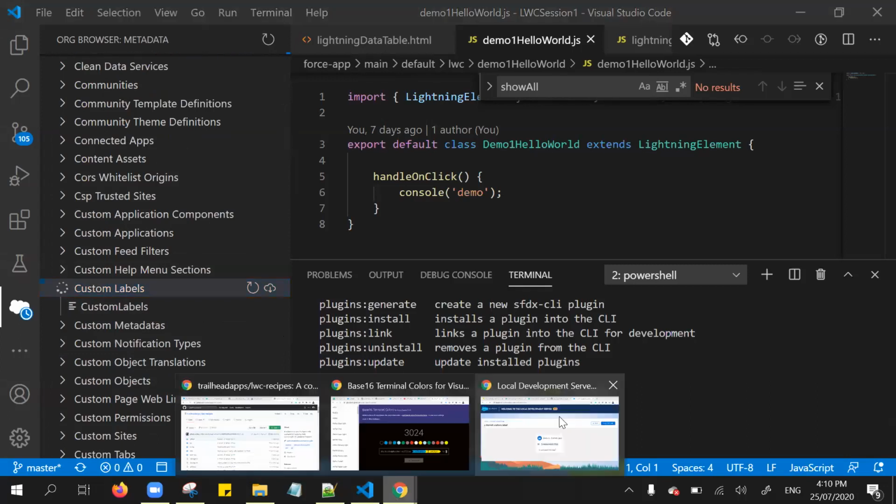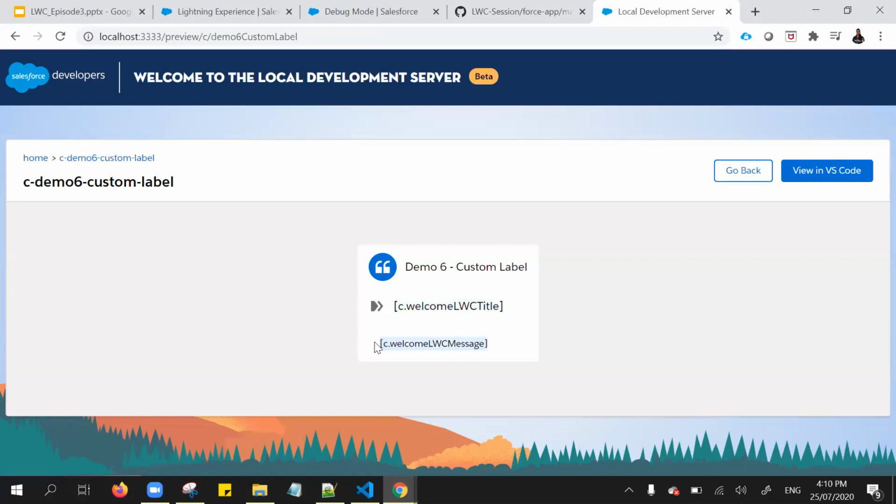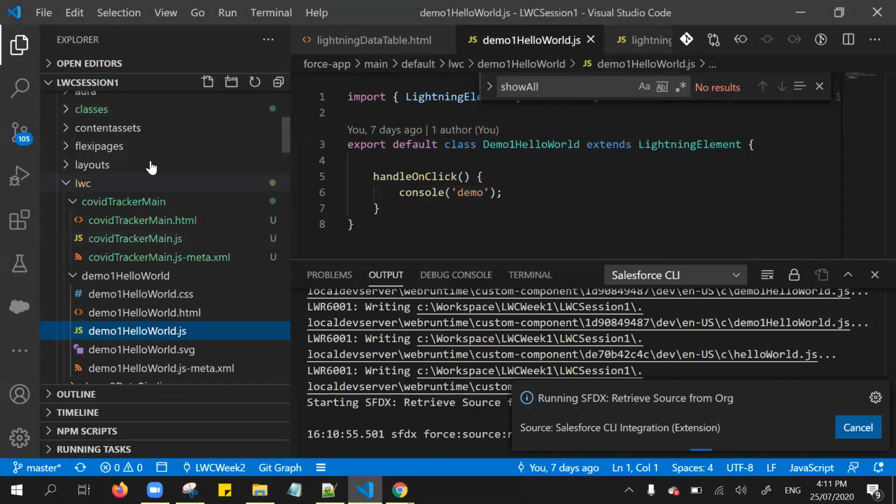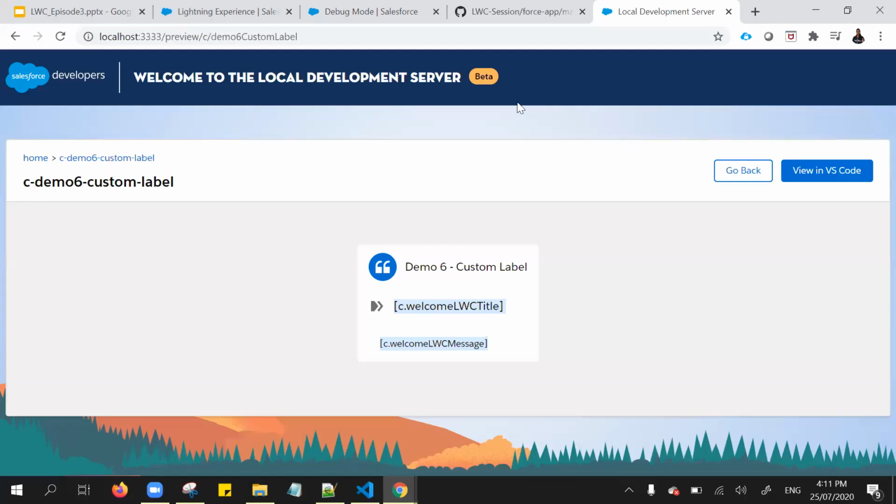So for this particular preview, it's not displayed from the custom labels, whatever I defined from the custom label, because I don't have the custom labels in my local project. So I'm trying to retrieve them using this Arc browser. Okay, so let's get to retrieve.